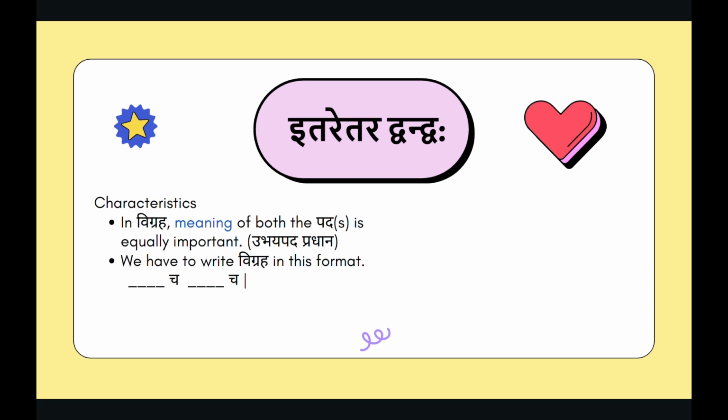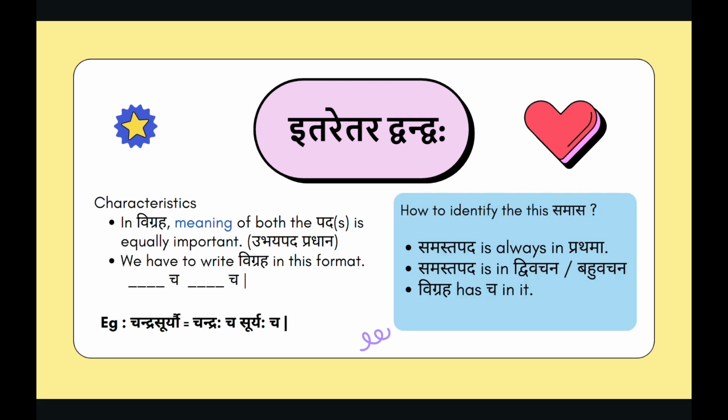The characteristics of this Samas include that in Vigraha, the meaning of both the Padas is equally important. We have to write Vigraha in this format. Example, Chandra Suryau. The Vigraha turns out to be Chandraha cha Suryaha cha. The easy trick to identify this Samas is that Samasta Pada is always in Prathama. Samasta Pada is in Dvivachan or Bahuvachan and Vigraha has cha in it.